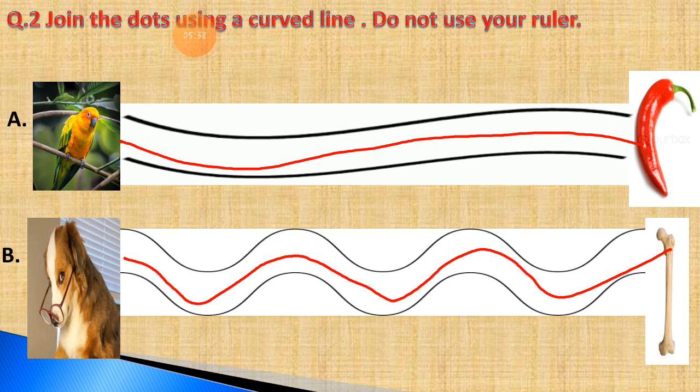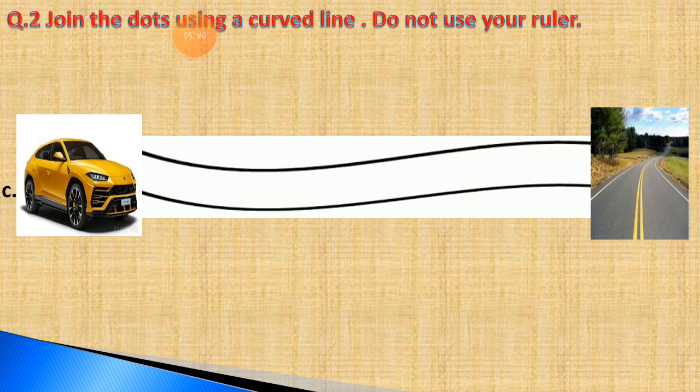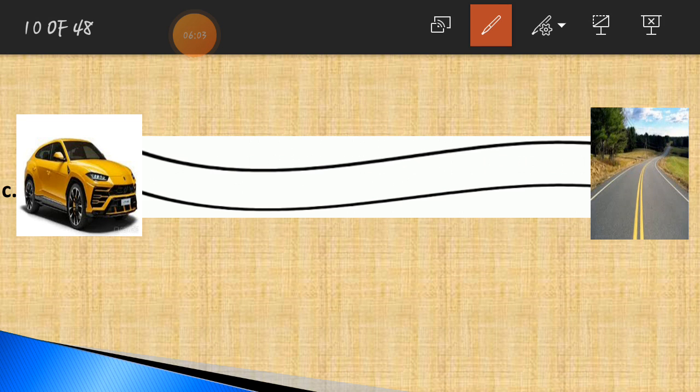Please try. Now in question number 2: join the dots using a curved line. Do not use your ruler. It means here also in part C, we have to reach this car to the road so it will run on it. So students, we have to draw a line without a scale, with free hand. I'll also draw this line here. You can see on your screen.